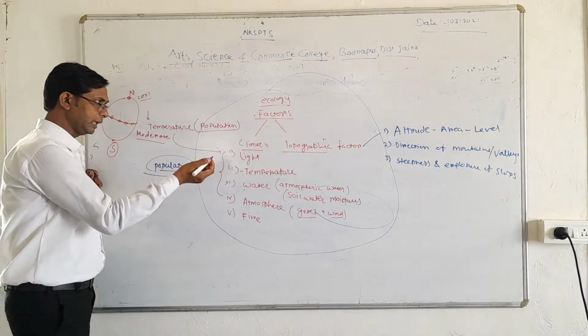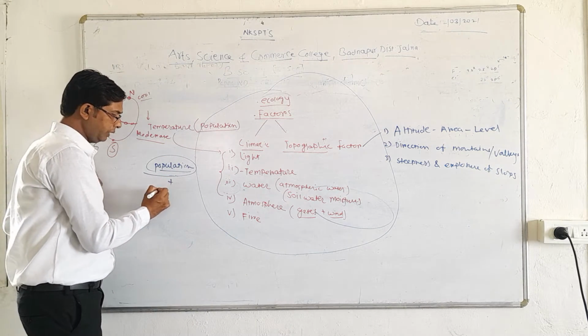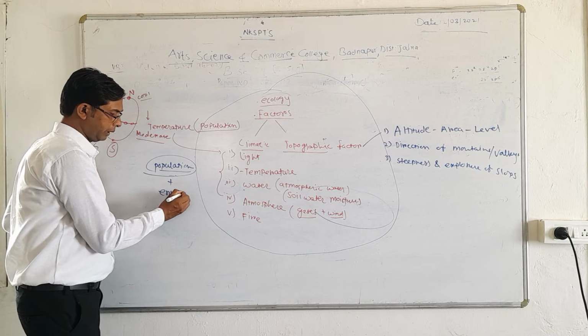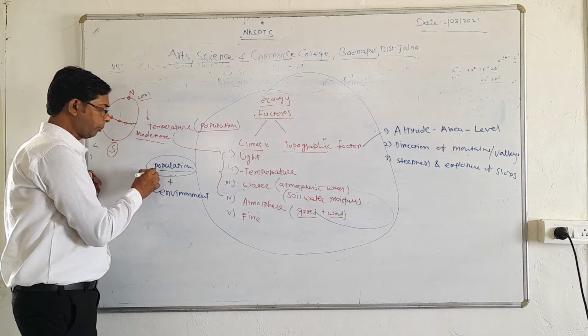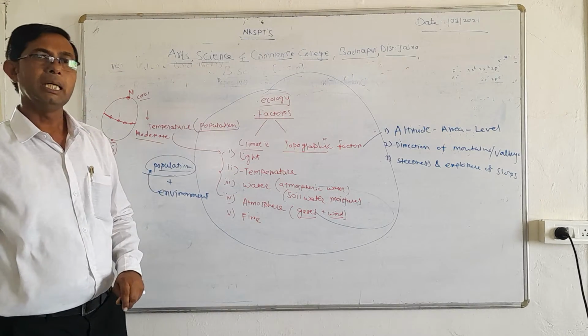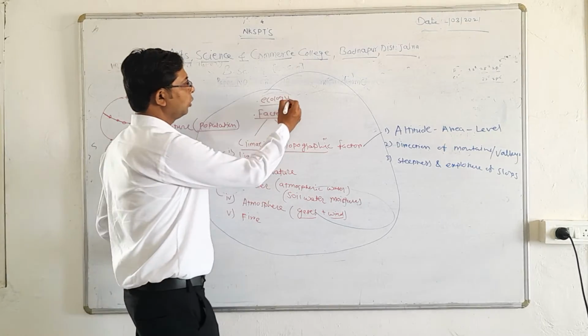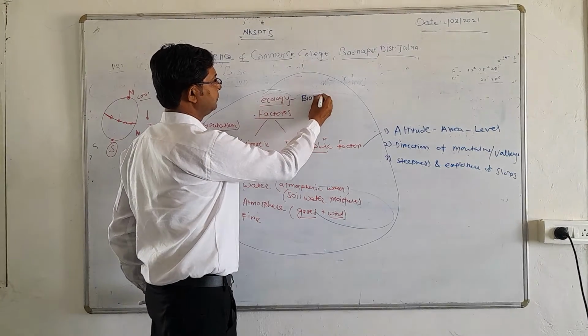So again we can define ecology. Ecology is the study of population with their environment and effect of this environment on population. So all these things are studied in ecology. So ecology is the most important branch of biology.